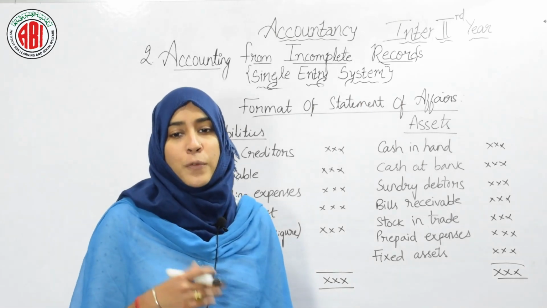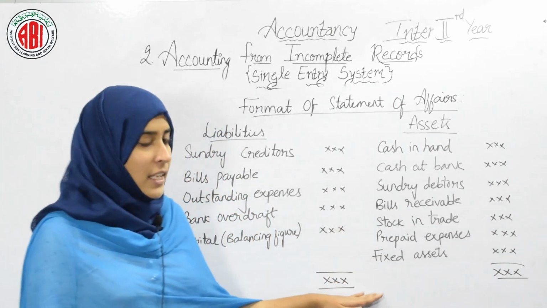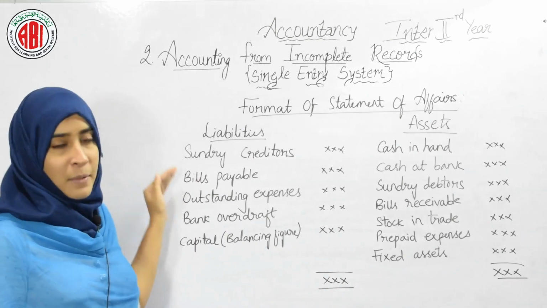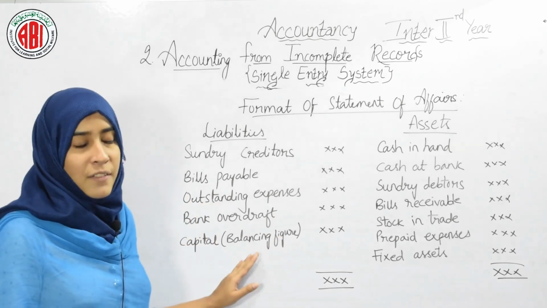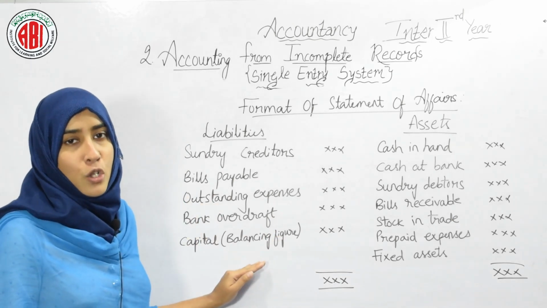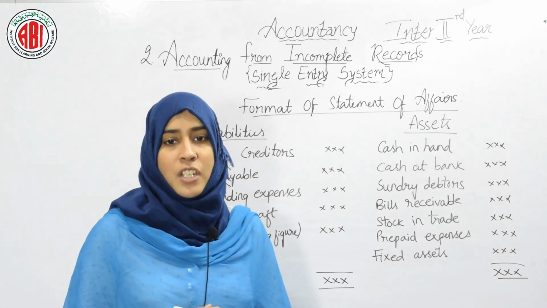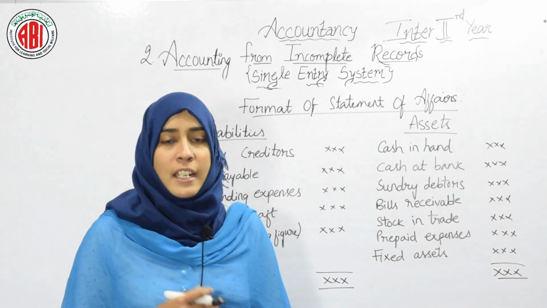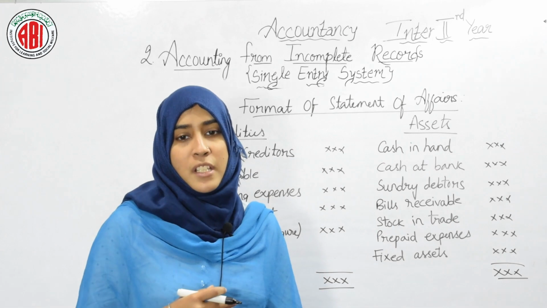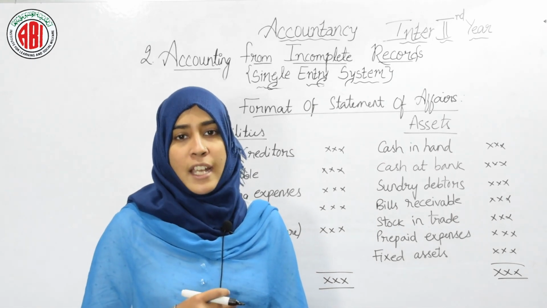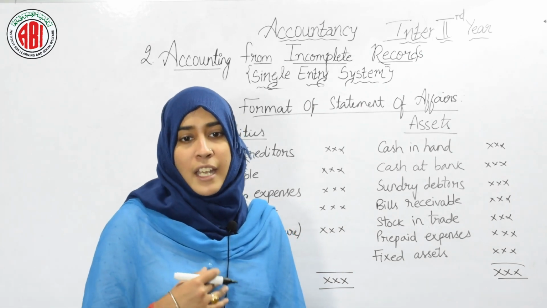To find out the closing capital, the same procedure is followed. Record all the asset values and liability values at the end of the year, and then the balancing figure will be your closing capital. Moreover, if there are any adjustments, provisions or depreciation given in the problem, then all the adjustments will be incorporated only when you prepare the statement of affairs at the end of the year.